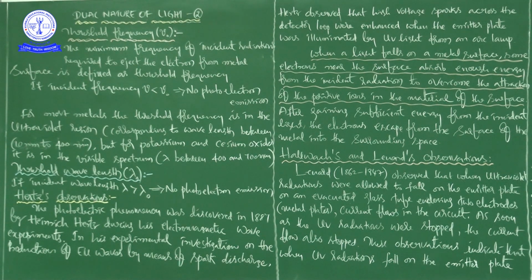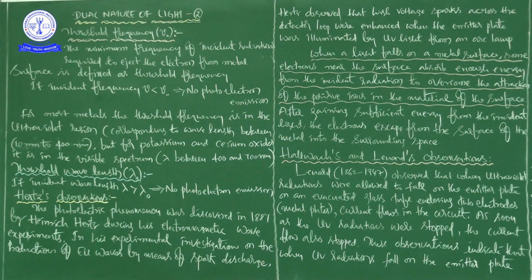In his experimental investigation on the production of electromagnetic waves by means of spark discharge, Hertz observed that high voltage sparks across the detector loop were enhanced when the emitter plate was illuminated by ultraviolet light from an arc lamp.